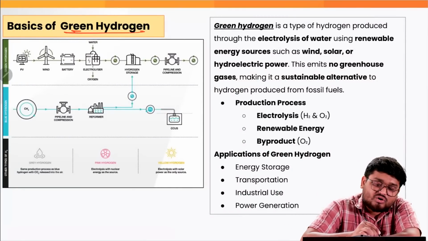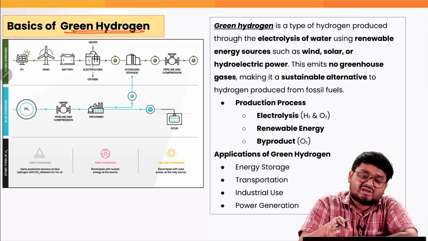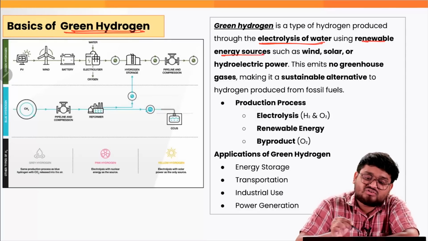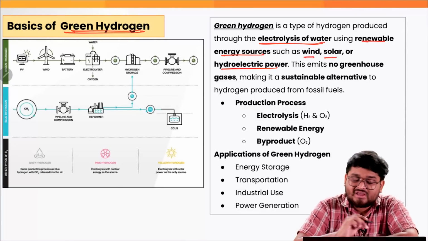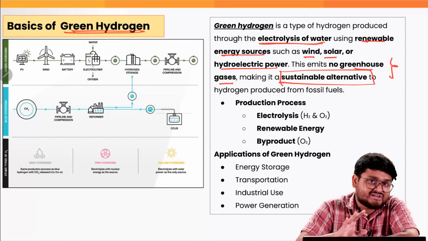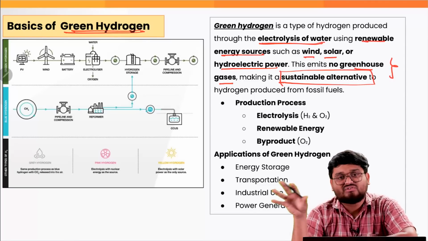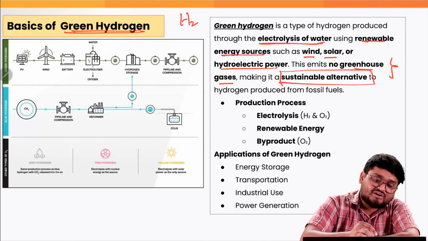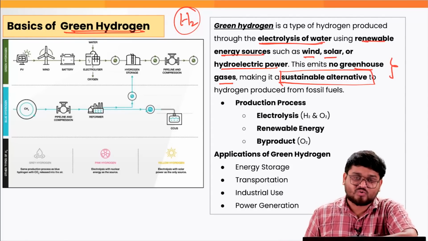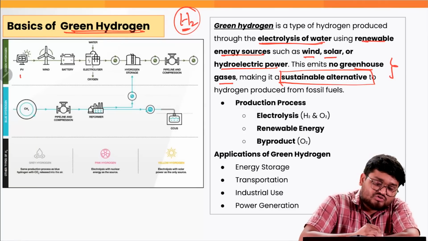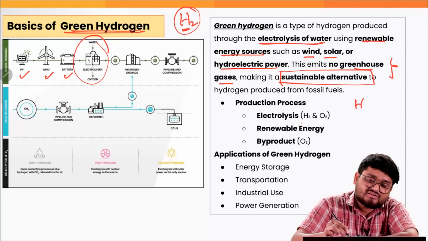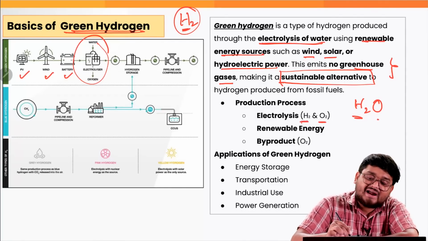Now, when we talk about green hydrogen, how is it produced? Green hydrogen is a type of hydrogen produced via the electrolysis of water using renewable energy sources such as wind, solar or hydroelectric power. It emits no greenhouse gases, and that is what makes it a sustainable alternative to producing hydrogen from fossil fuels. We need hydrogen for various purposes, right? We need hydrogen in our industrial life, in our transportation and so on. So we can produce hydrogen using solar modules, wind, battery, by splitting water, H2O, into hydrogen and oxygen, right?